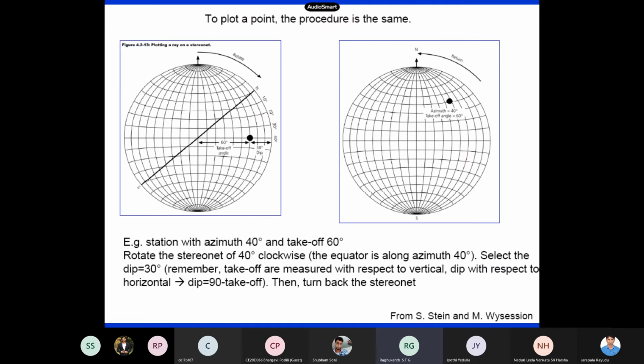Okay. Now suppose if you want to plot points also, you can plot. Azimuth 40 degrees, then takeoff angle 60 degrees, say. You can study in Wikipedia also how they represent the azimuth on a stereographic projection. So this also we can represent. So 40 degrees, and then the takeoff angles you can measure, because all the stations do these types of projections.